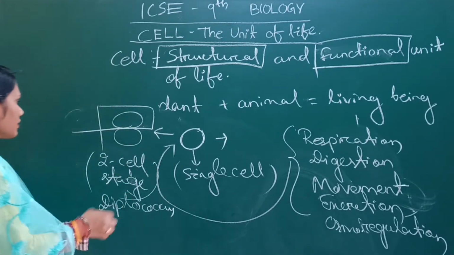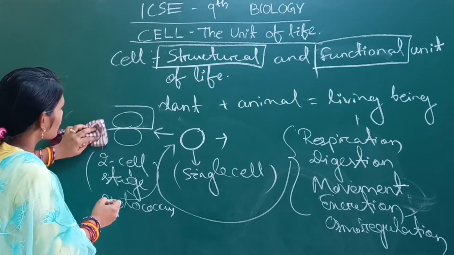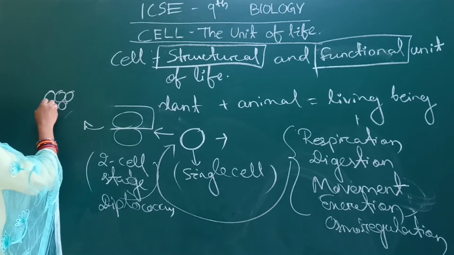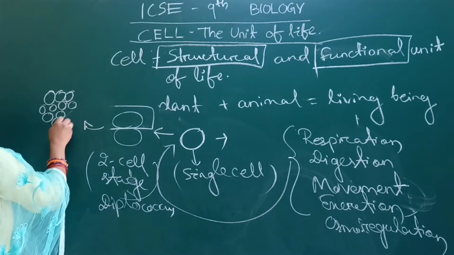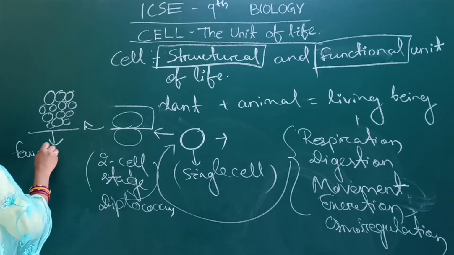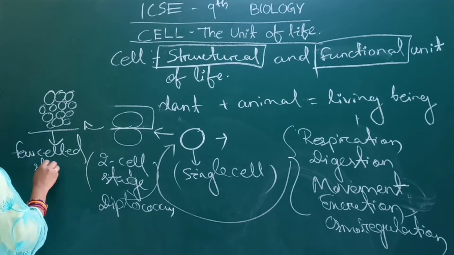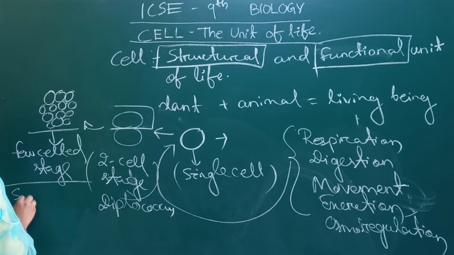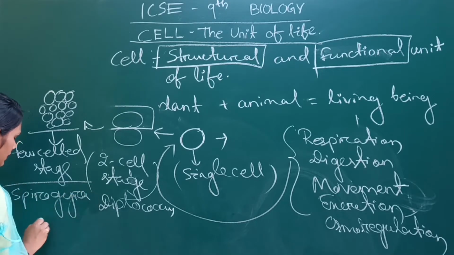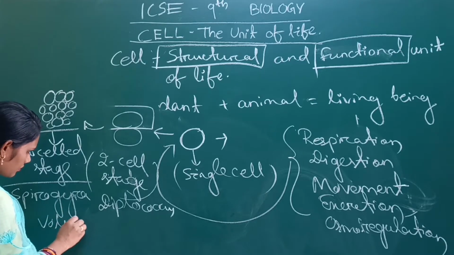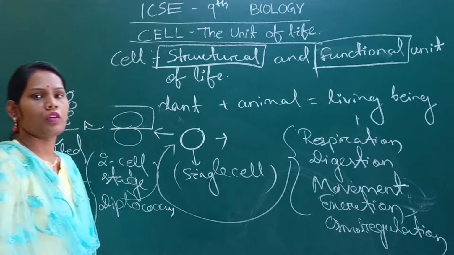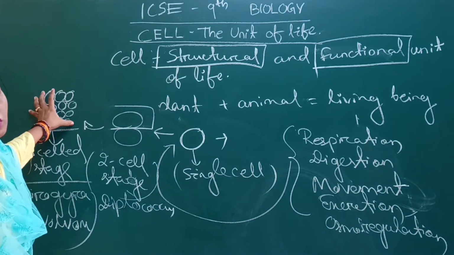Again, as time passes, when this two-cell stage divides, there are few-celled animals. For example Spirogyra, Volvox, these are few-celled organisms, meaning their body is made up of a small number of cells.